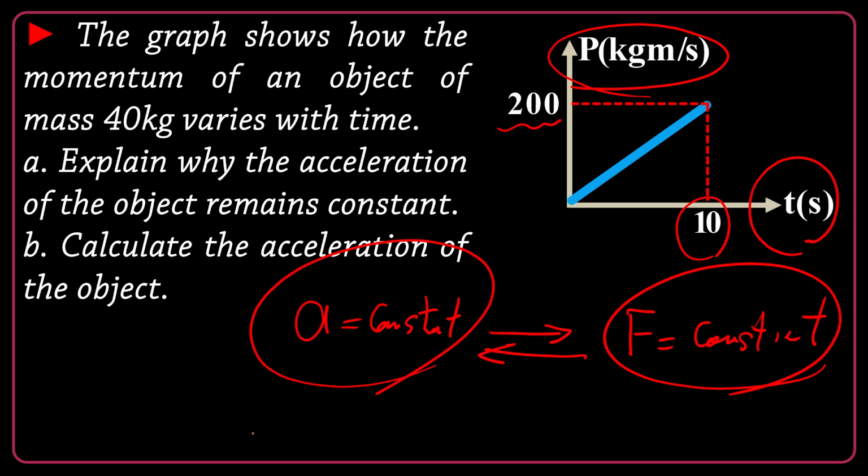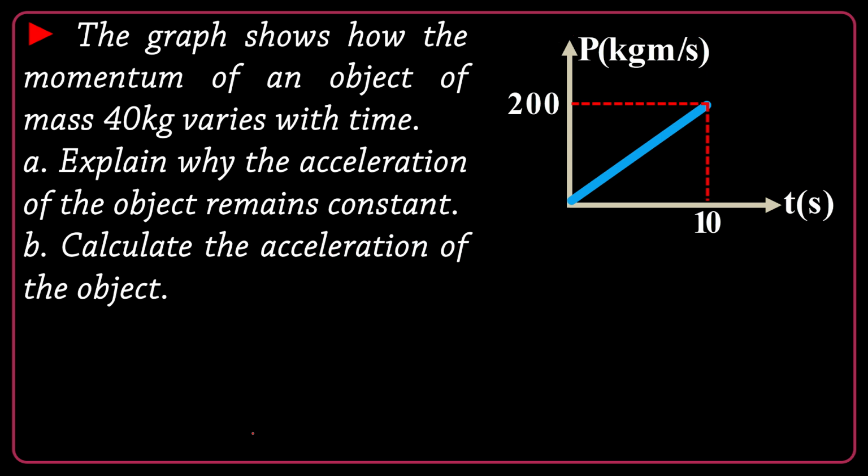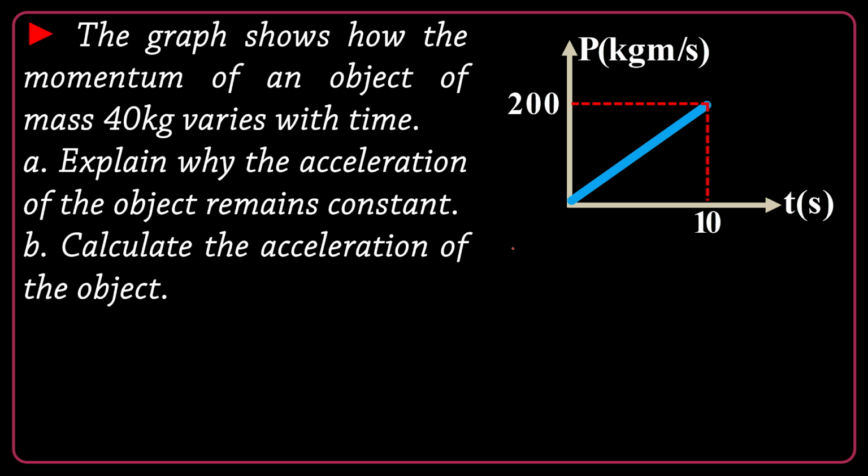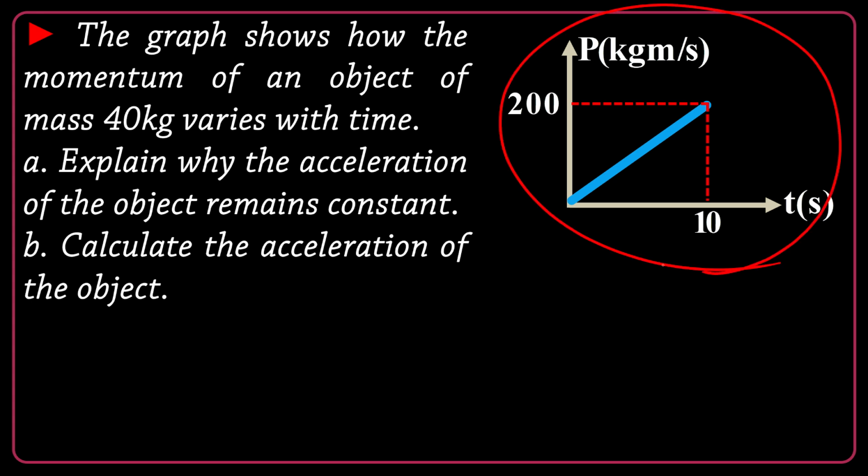So how to do that? This is the momentum P-T graph, and you know that the slope of this P-T graph is delta P over delta T, which is the force. You know that this is a line, and in math, we know that a line has constant slope. So a line in the P-T graph means constant slope, which means constant force. This is why the acceleration is constant. So in short, the P-T graph is a line. A line has a constant slope. The slope is force. So the force acting on the object is constant, so acceleration is constant.